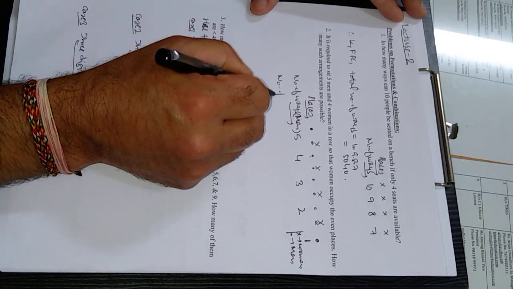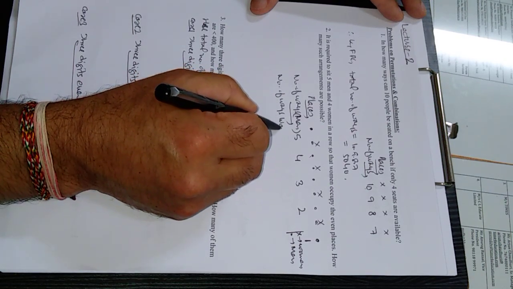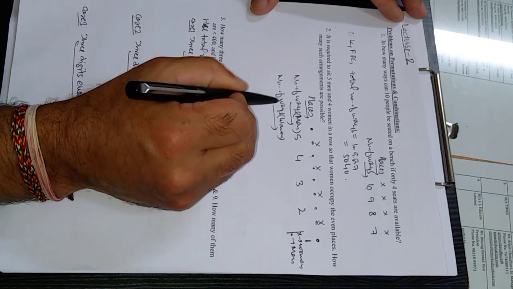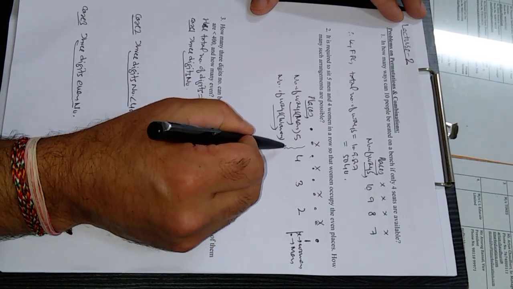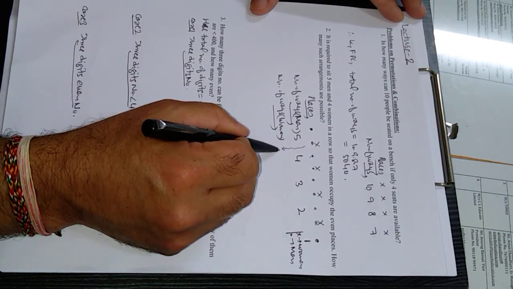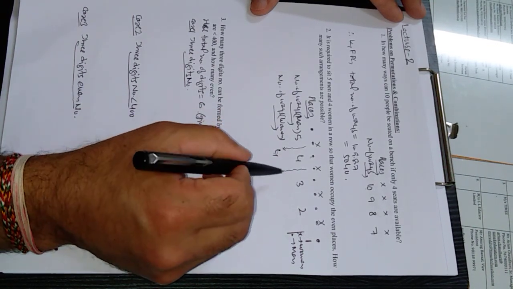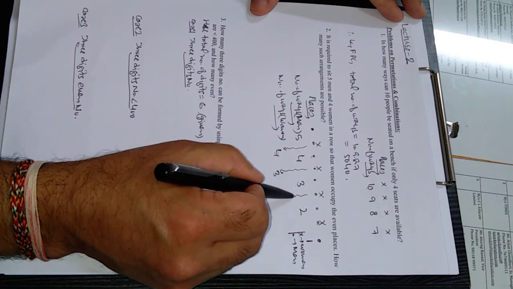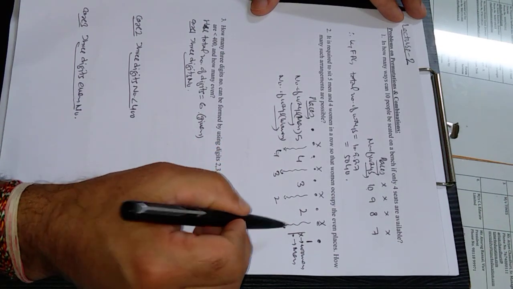Next, number of ways for filling women. Now I'm going to fill the even places. This is the first even place. This place can be filled in 4 ways, as any one of the women can be placed here. This can be filled in 3 ways, this can be filled in 2 ways, and this place can be filled in 1 way.